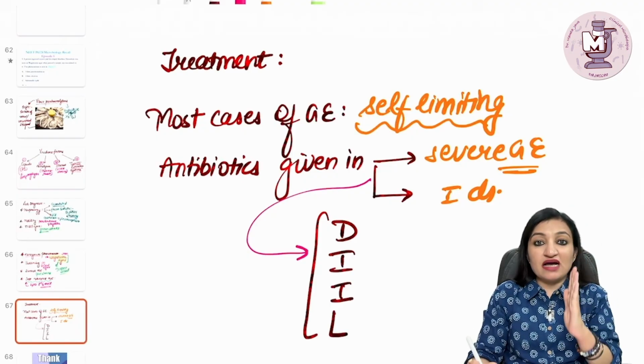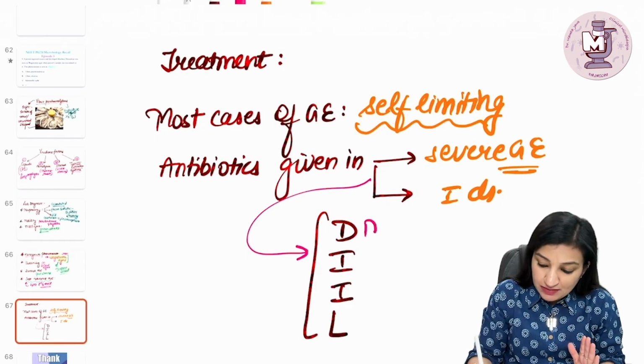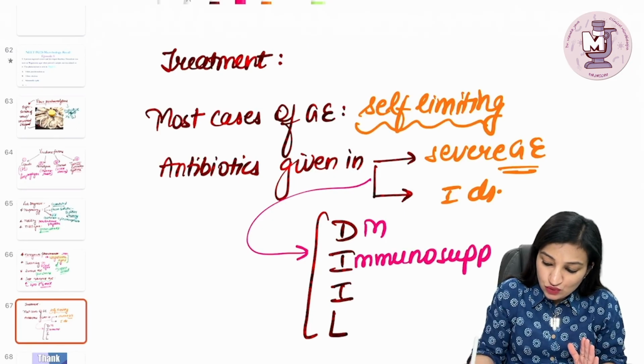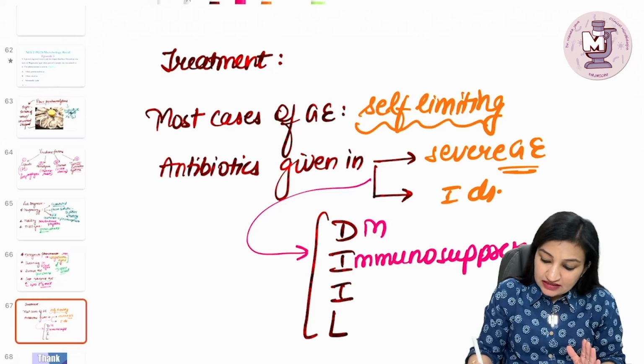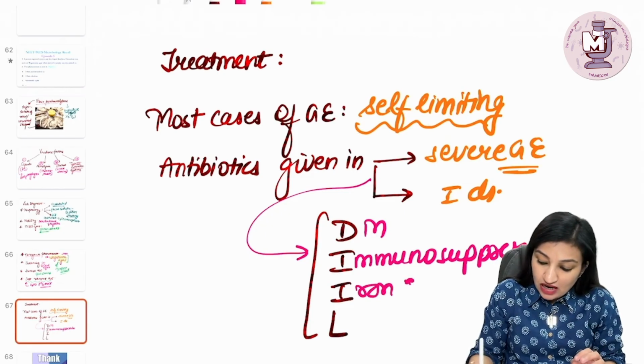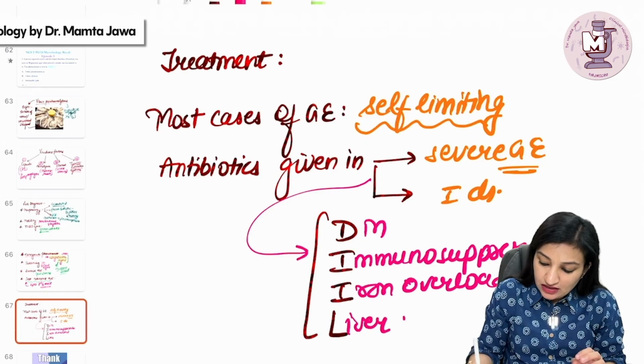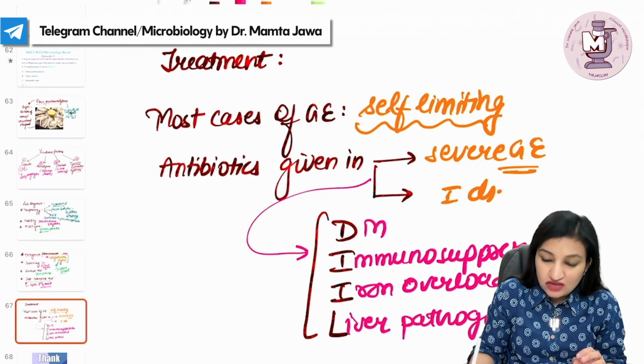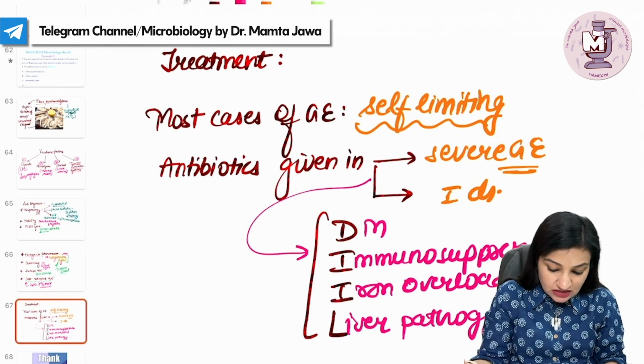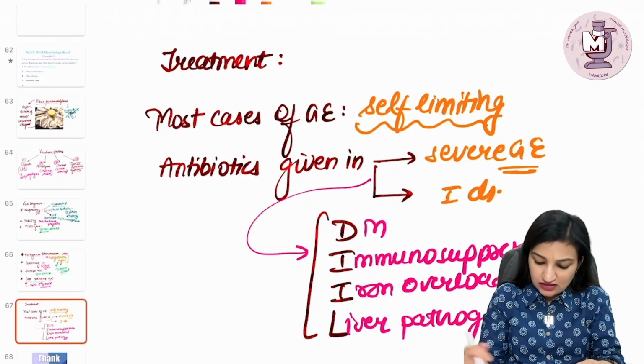You can remember them as DIIL, where D stands for diabetes mellitus, I stands for immunosuppression, the second I stands for iron overload, and L stands for liver pathology, some underlying liver disease which the patient might be suffering from.